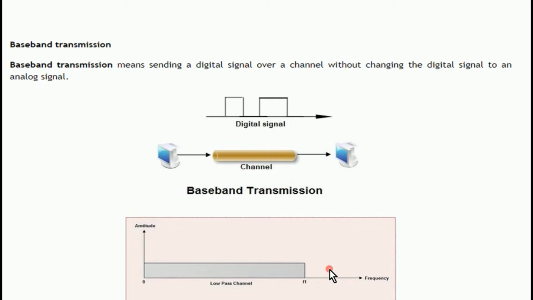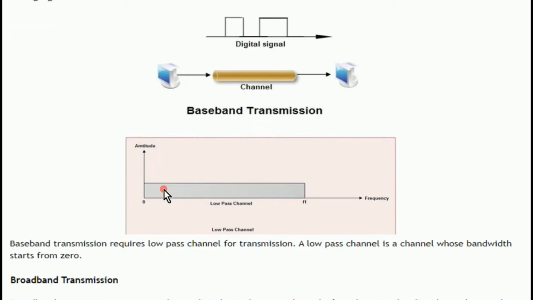Then the baseband transmission. It means sending a digital signal over a channel without changing the digital signal to an analog signal. You can see the digital signal here, it is discrete. And here is baseband transmission. You can see a low pass channel, and amplitude frequency is passed. Baseband transmission requires a low pass channel for transmission. A low pass channel is a channel whose bandwidth starts from 0.